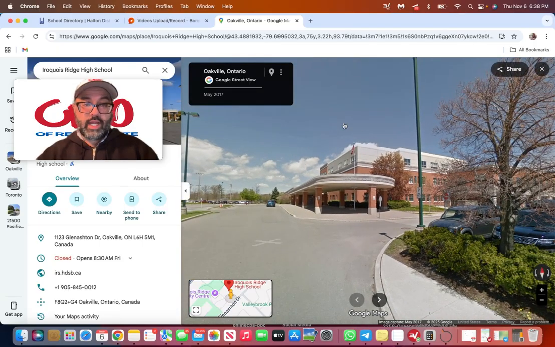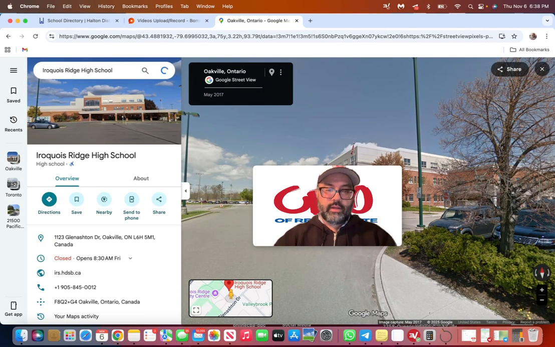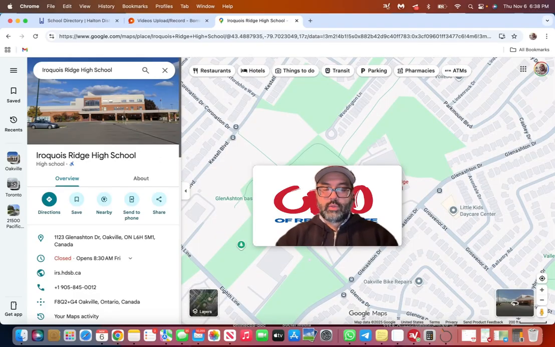Iroquois Ridge High School is located basically in the northeast quadrant of Oakville. So you would go to Iroquois Ridge High School if you lived in neighborhoods like Falgarwood, Wedgwood Creek, Joshua Creek, River Oaks. Those would be some of the neighborhoods where you would be eligible to go to Iroquois Ridge High School.